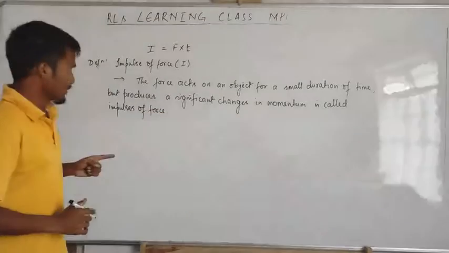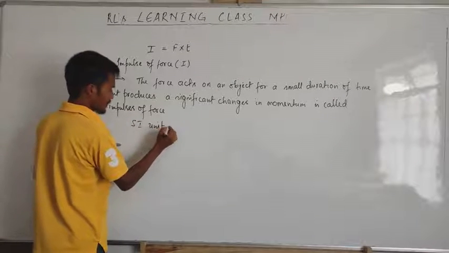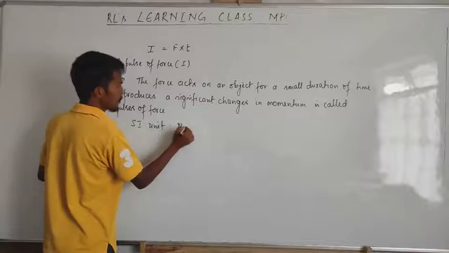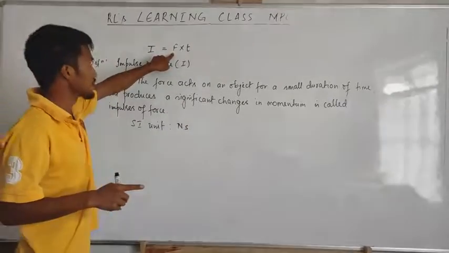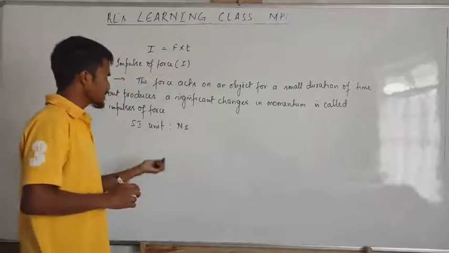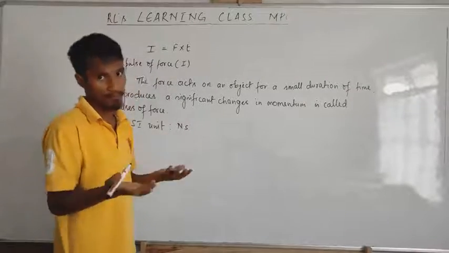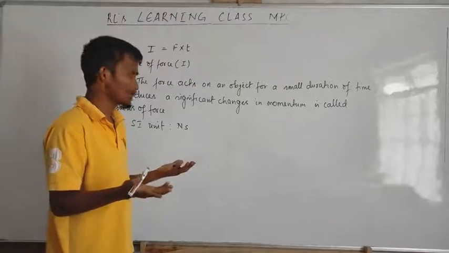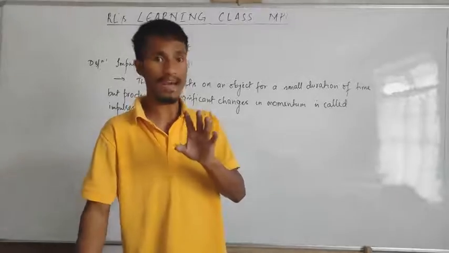And what is the SI unit? We can write this. SI unit is Newton second. What's the SI unit of force? Newton. What's the SI unit of time? Second. Now the SI unit of impulse and the SI unit of momentum are the same. Remember that.